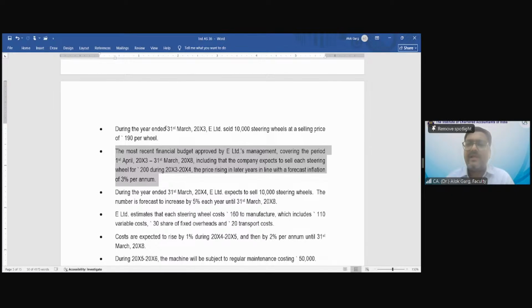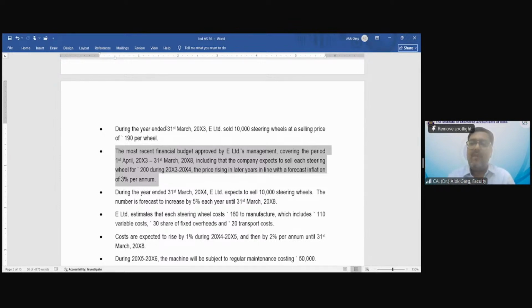And in the next paragraph, which is highlighted, this budget which this company has got approved is for the period 1st April 2003 to 31st March 2008. 3-4, 4-5, 5-6, 6-7, 7-8, right? 5 years. Okay. Including that the company expects to sell such steering wheels for 200 rupees per steering wheel in 2003-4, and for the next years, the price will go up by 3% per annum.